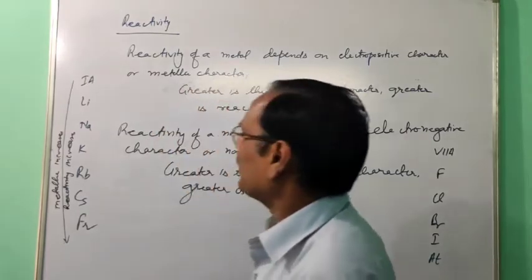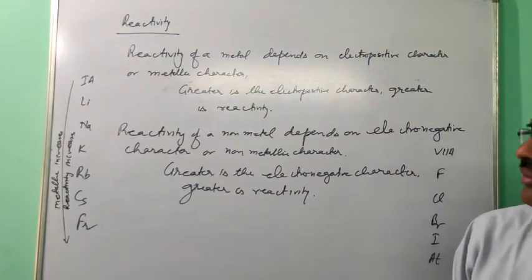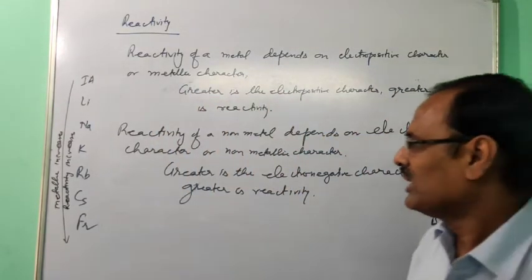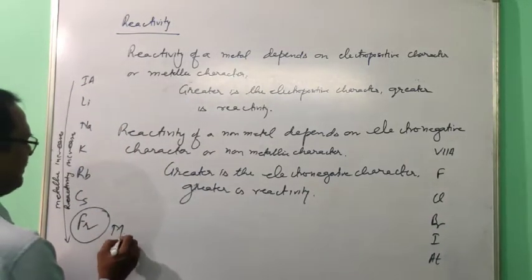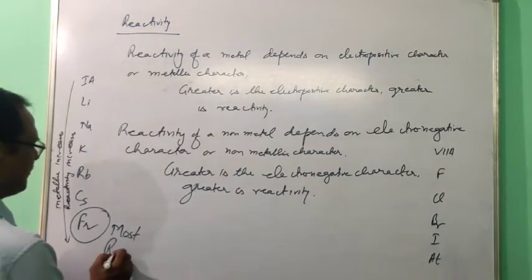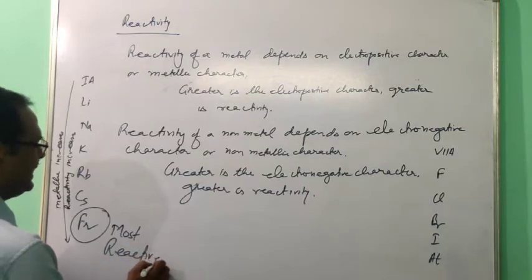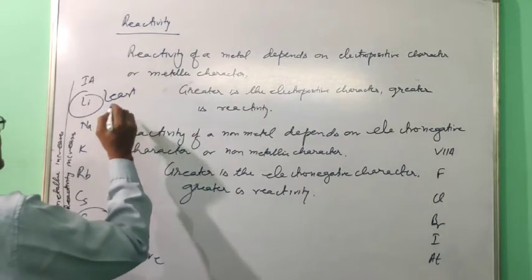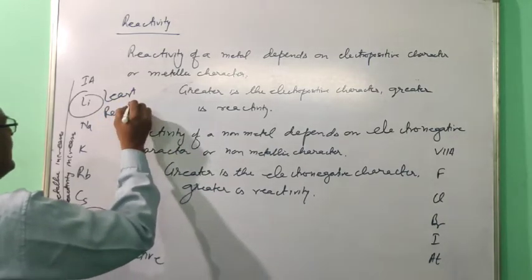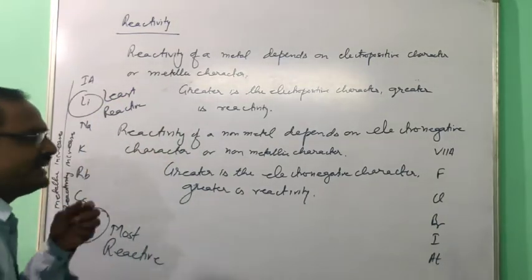So now the question for you: in 1A, which one is the most reactive? Most reactive is francium. Then which one is least reactive? Least reactive is lithium.